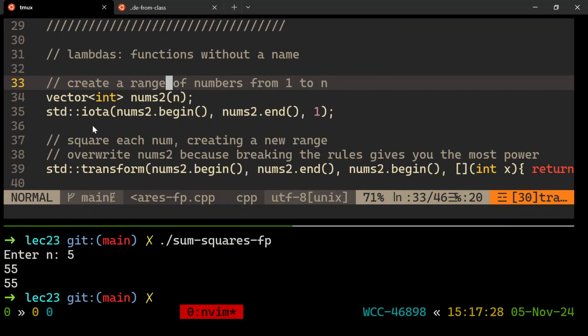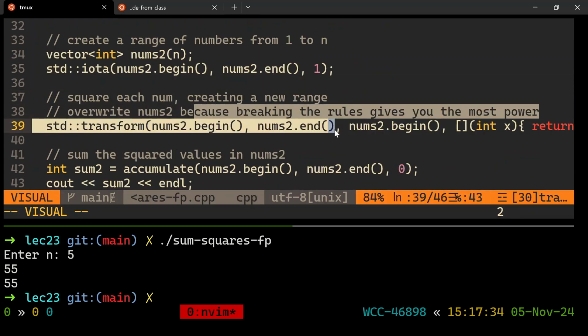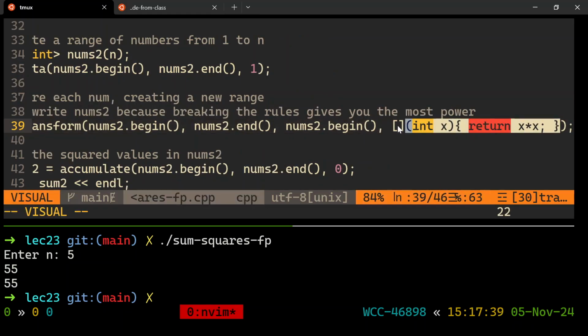So if you use lambda instead, like we'll generate the range again. We'll use nums2 this time. Generate the range from 1 to n. We'll transform it based on, right, from beginning to end, based on this function. Here I am. I'm passing the square function without calling it square. I'm just like, this is called a lambda expression. Another Greek letter. There's a lot of stories about like where it comes from, which I will not tell you. But here I am passing the square function as an argument, essentially. You see that? It's a function without a name. What it does is it takes something called x and it squares it. I've never called it square though. Isn't that wild? I love that. That's pretty cool. And so it's done the squaring.